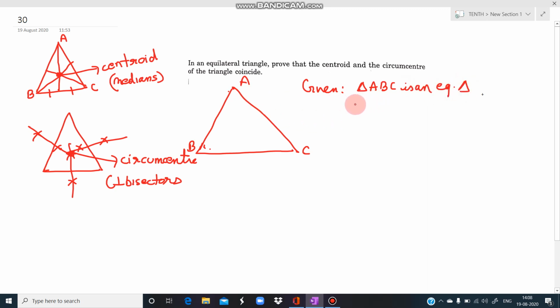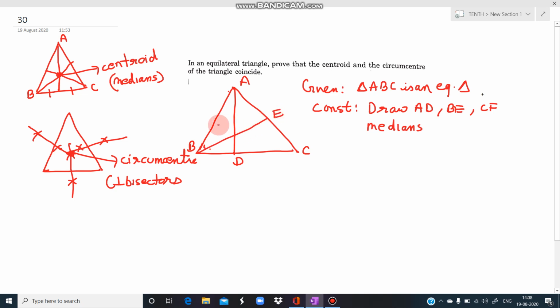Secondly, we do a construction, that is we draw AD, BE and CF, which are the medians. AD is the median, BE is the median and CF is the median.